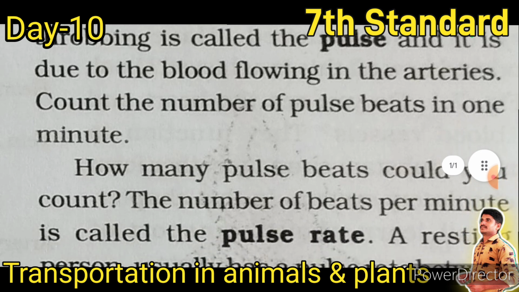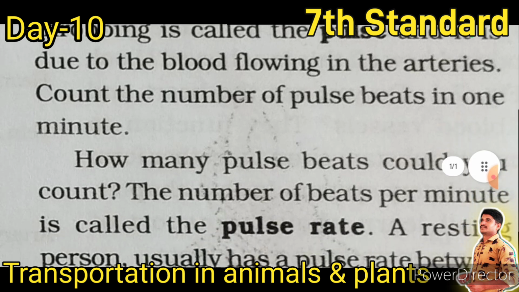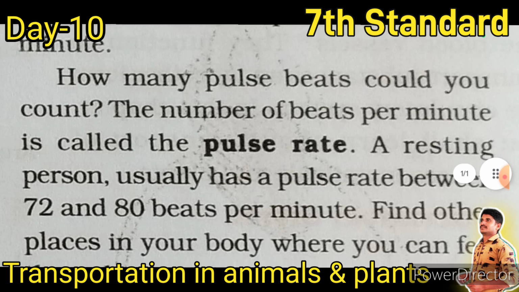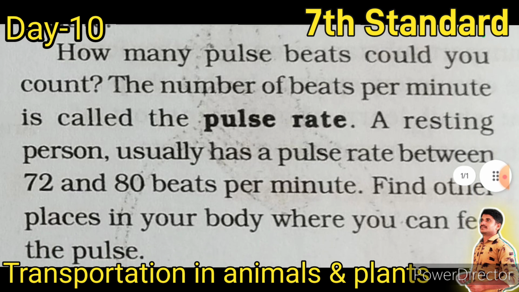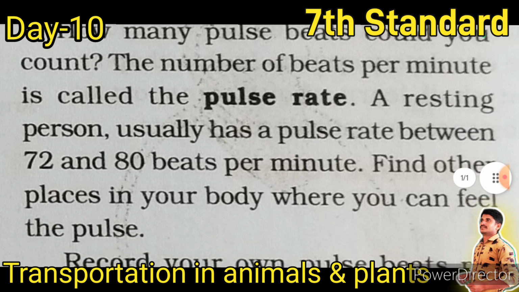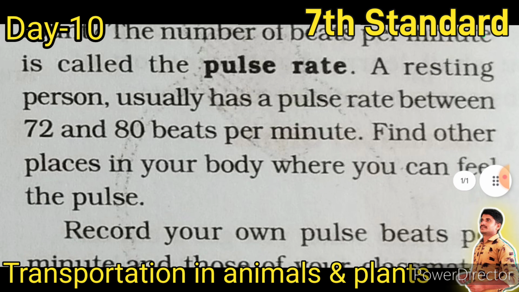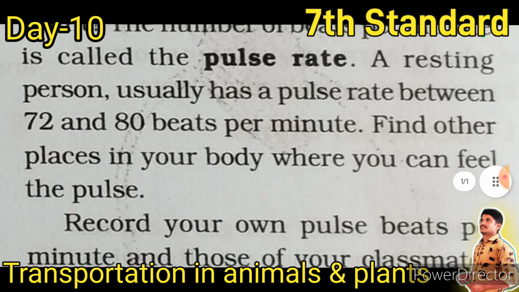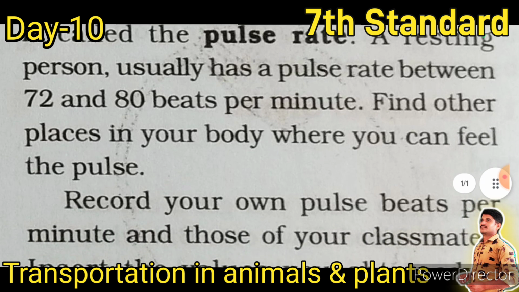Count the number of pulse beats in 1 minute. How many pulse beats could you count? The number of beats per minute is called the pulse rate. A resting person usually has a pulse rate between 72 to 80 beats per minute.